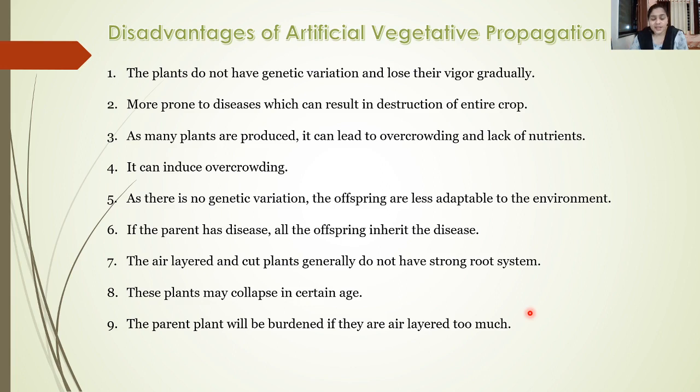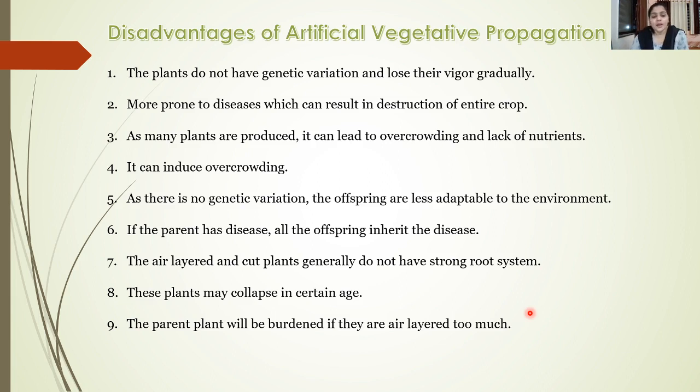Then it can induce overcrowding. As there is no genetic variation, the offspring or the plants which are produced are less adaptable to the environment, so they are not able to adjust to the environment. Then along with this, if the parent plant has some disease, the same disease will also be seen in the newly propagated plants.